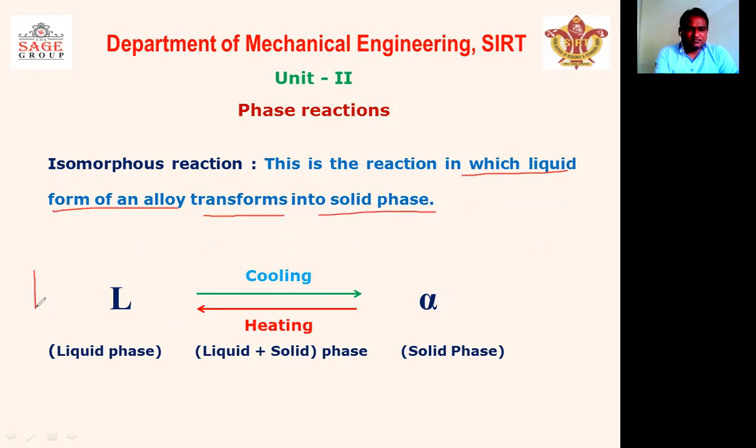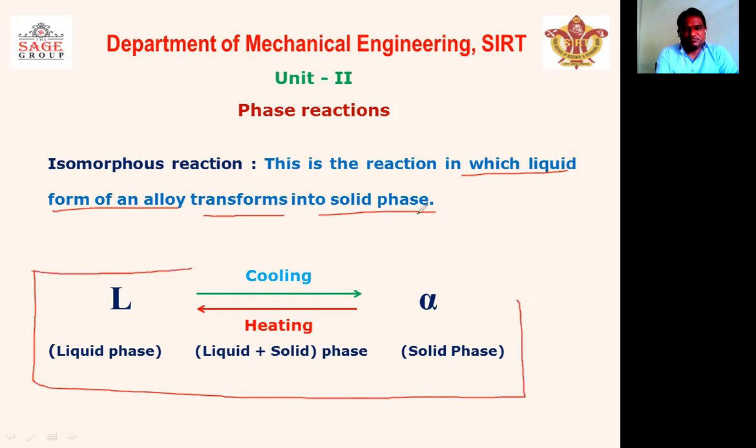And this is the representation of the isomorphous reaction. After the melting point, the whole alloy will be in the liquid phase. So at this end, the alloy is available in liquid form. And when the alloy is cooled, when the temperature decreases,